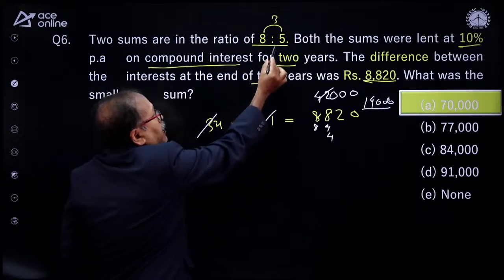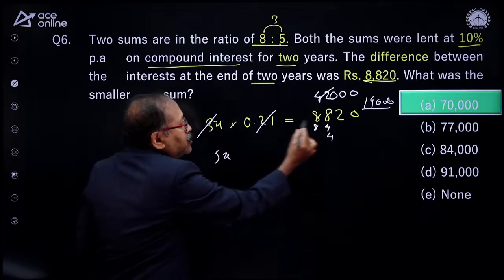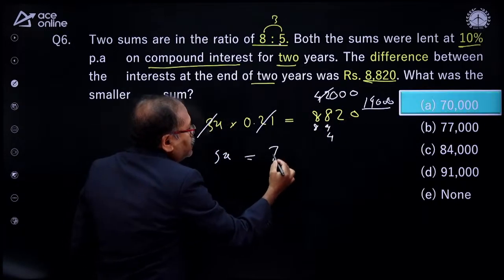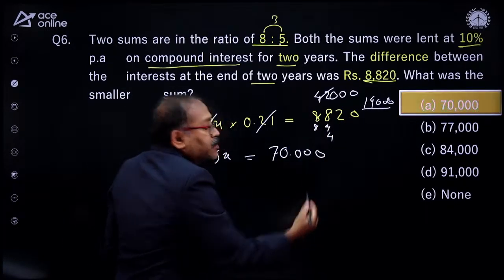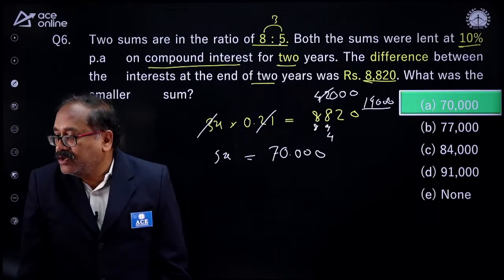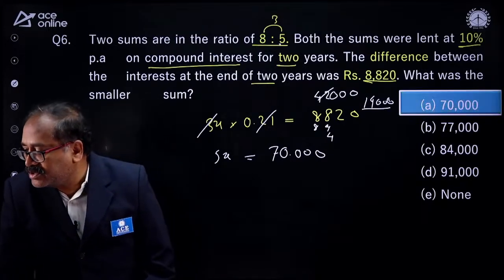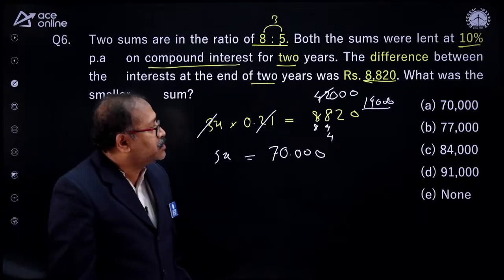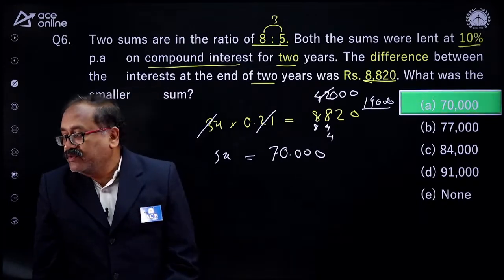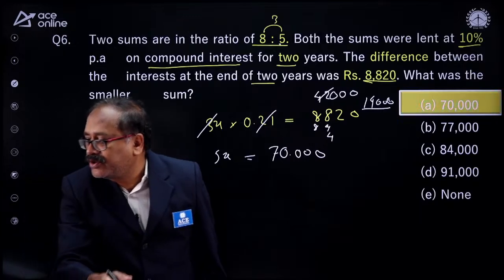What I need is the smaller sum, that is nothing but 5x. So if x is equal to 14,000, then 5x is equal to 70,000. This is all you had to do in this. You just have to do only this part. Yes, friends, don't leave the board. Lot of good things you are going to learn or revise. So 70,000 is the answer, my young friend. Check where you have gone wrong. Someone has given the right answer. Ram Kumar, well done, sir.